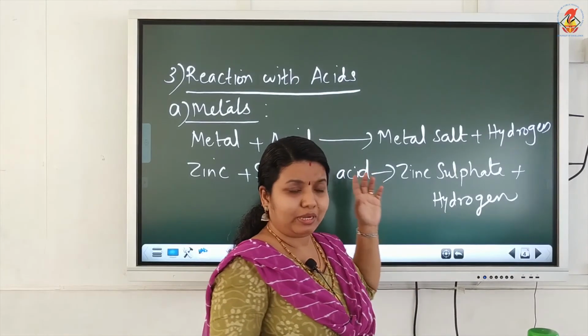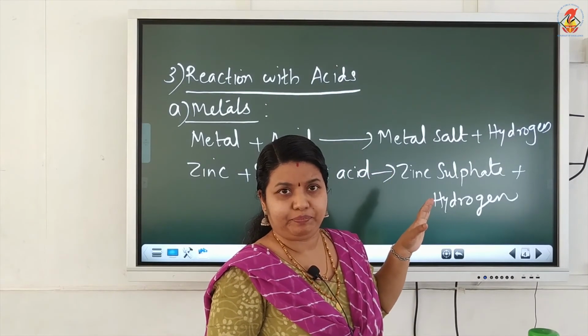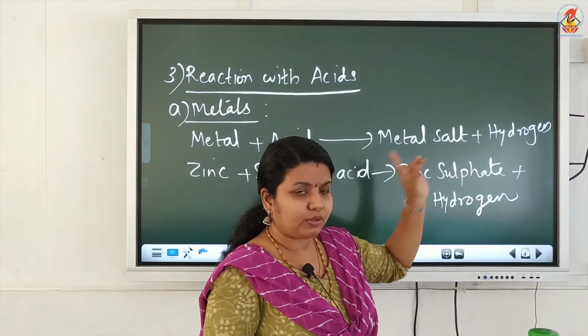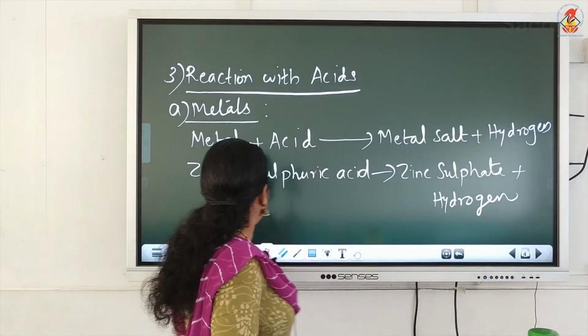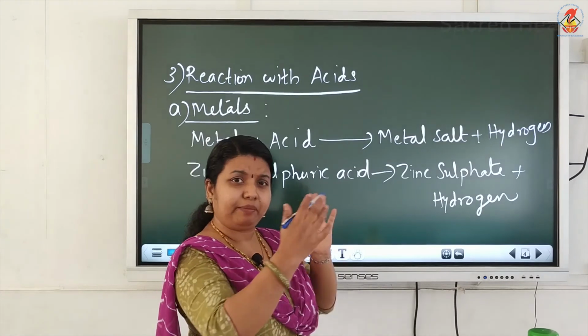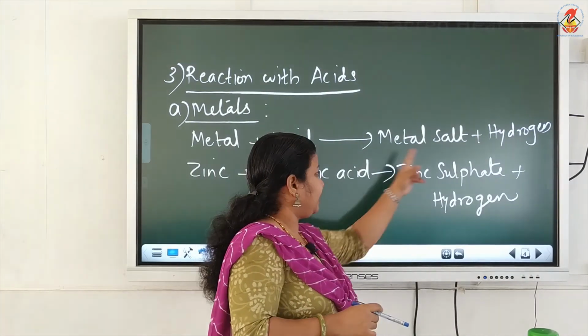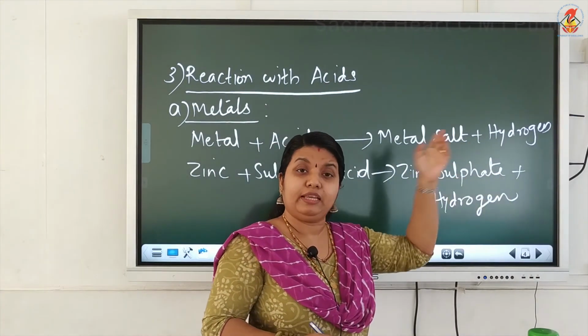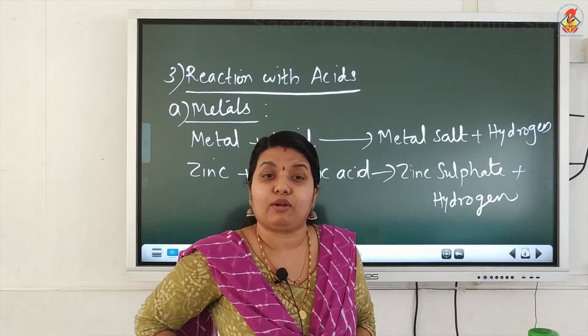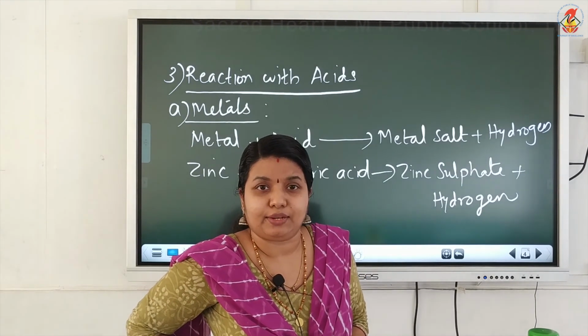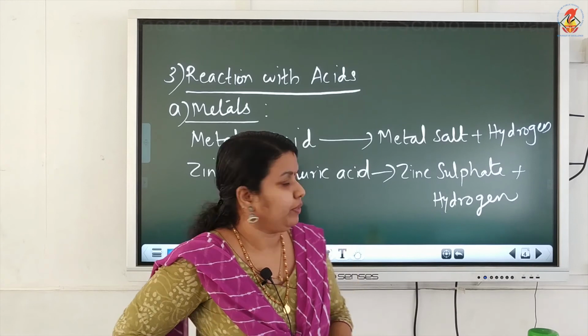Now, you do not have much to learn, just learn this example. Naming the salt is important. First, write the name of the metal which is used in the reaction. Second part is from acid. Since it is sulfuric acid, we write here sulfate. If it is hydrochloric acid, you should write chloride. If it is nitric acid, you will write nitrate. Okay. So, this is an example.